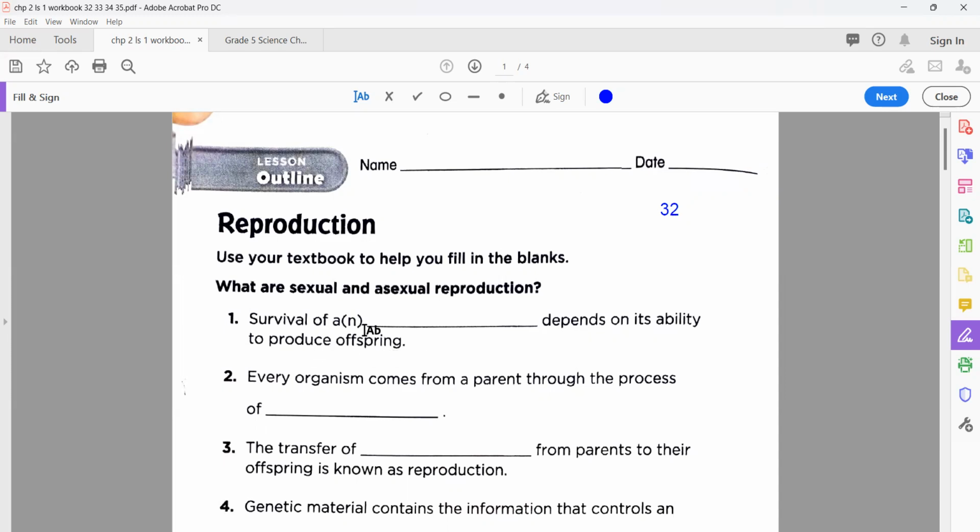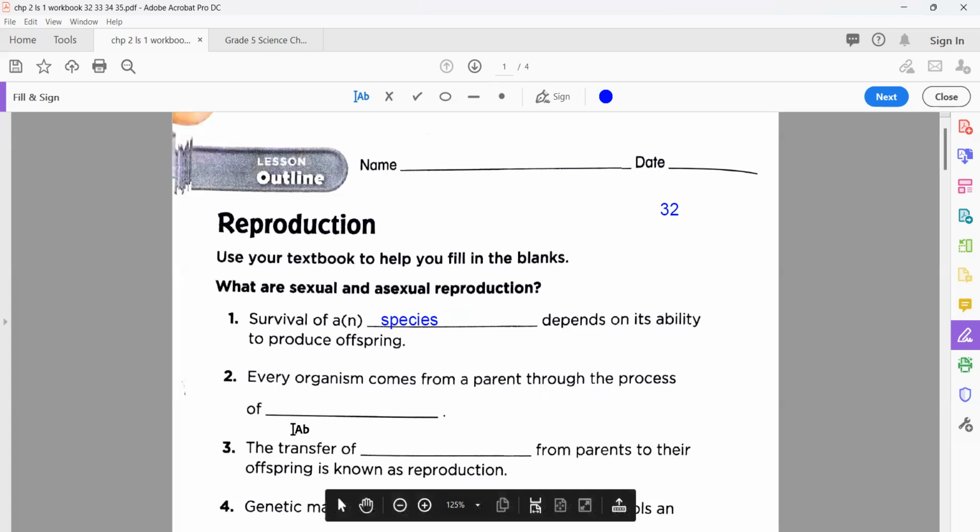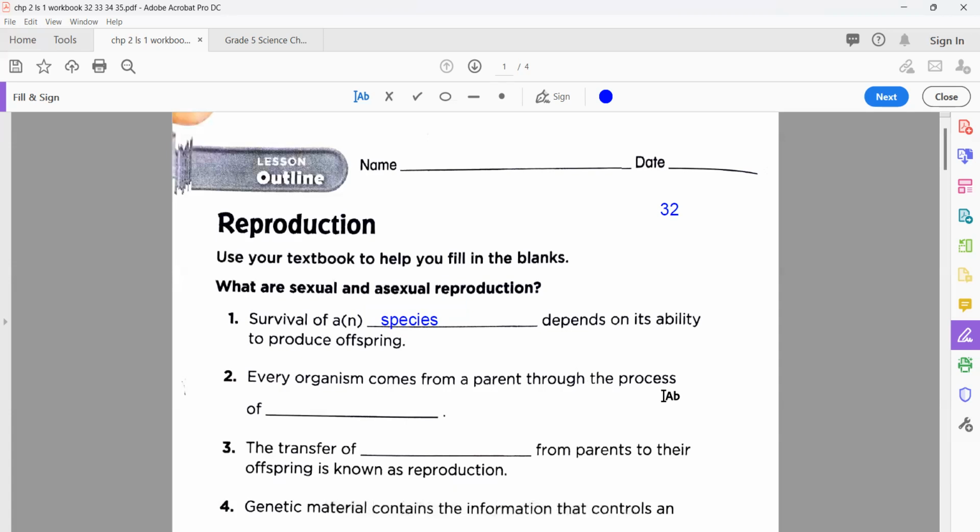Survival of a blank depends on its ability to produce offspring. For example, it's going to ask you about any living organism, how it can survive through the ability to reproduce offspring. So the survival of any organism, what do we call them? The best and correct word that we use here is species. Very good. Species.